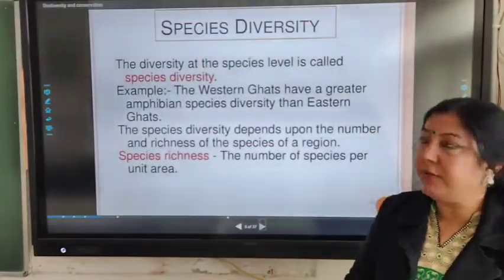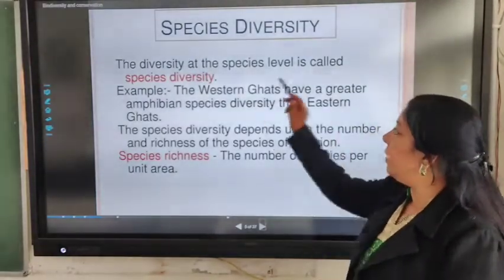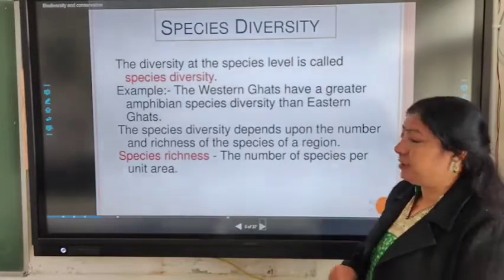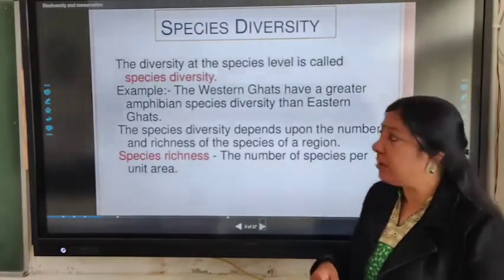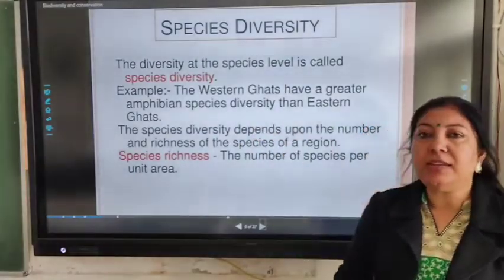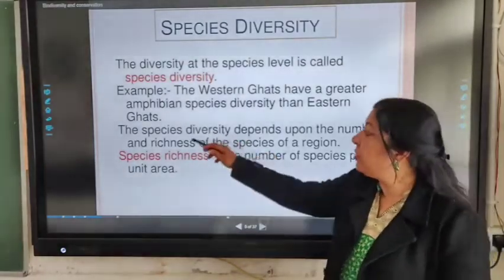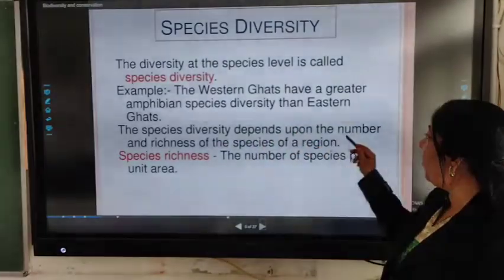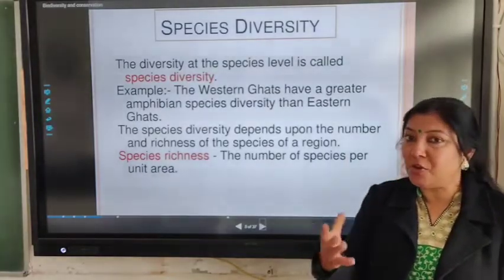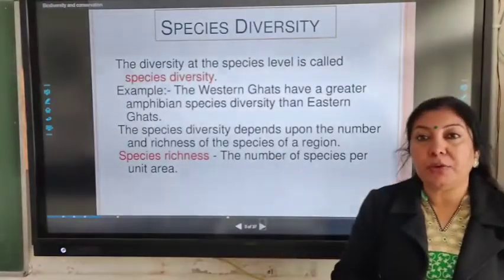The second level of biodiversity is at species level. The diversity at the species level is called species diversity. Example: the Western Ghats. If you compare the Western Ghats and Eastern Ghats, the Western Ghats have a greater amphibian species diversity than Eastern Ghats. This is one example of species diversity. So we can say that species diversity depends upon the number and richness of the species of a region. This is called species richness, which we will study later on, which is the number of species per unit area.